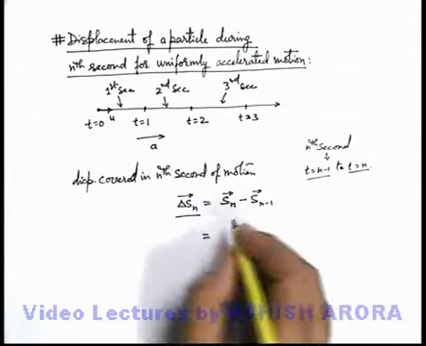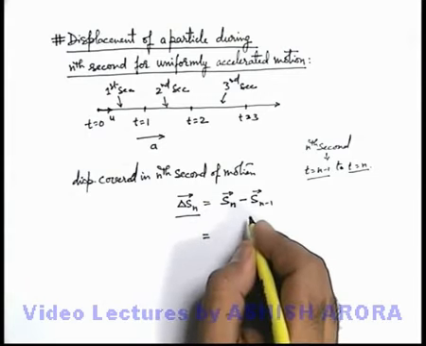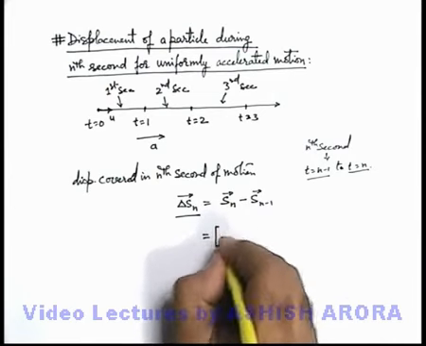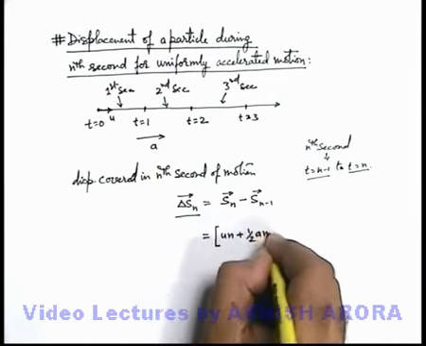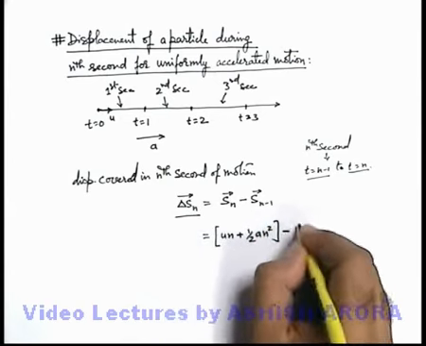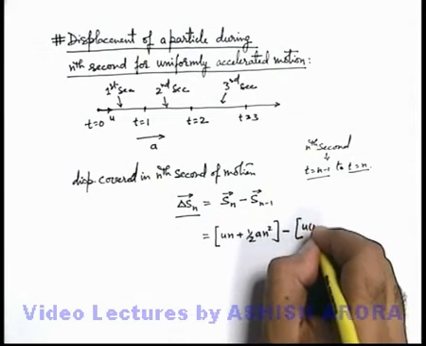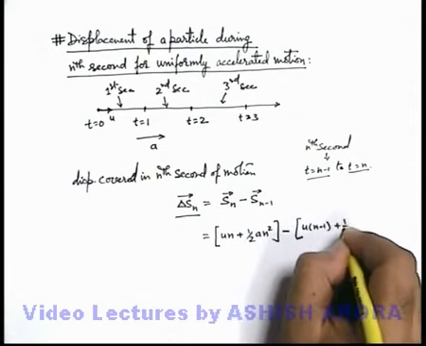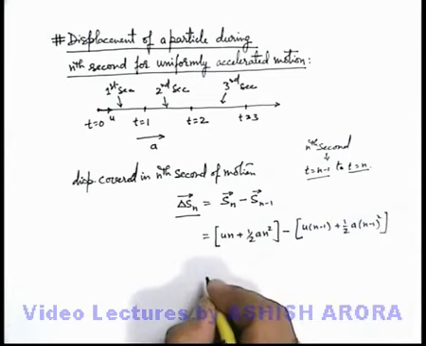This can be easily calculated by speed equation number 2, that is ut plus half at square. For the nth second we can write un plus half an square minus, subtracting the displacement up to n minus 1 seconds, u into n minus 1 plus half a into n minus 1 whole square.